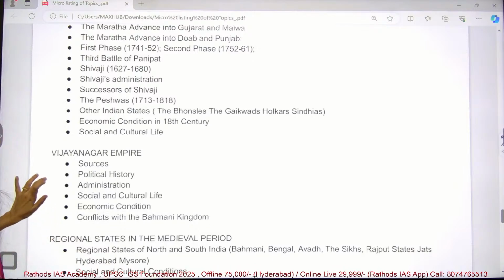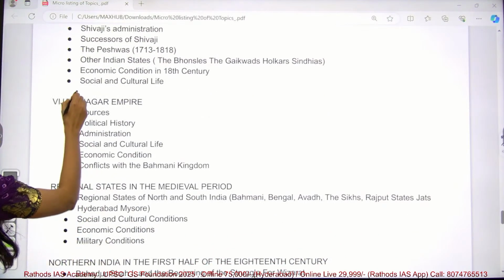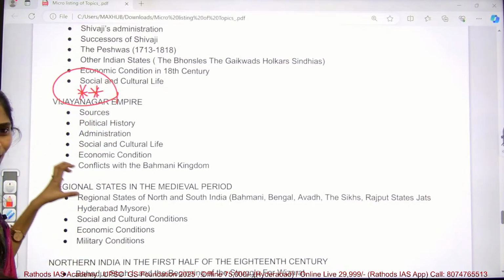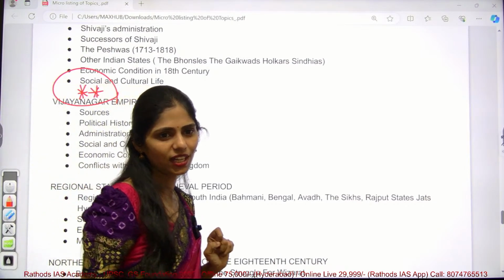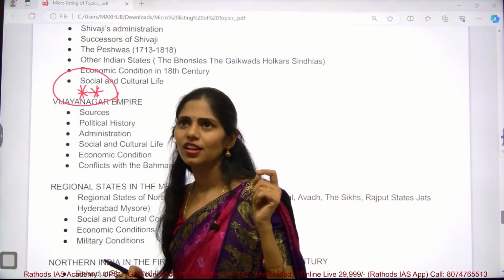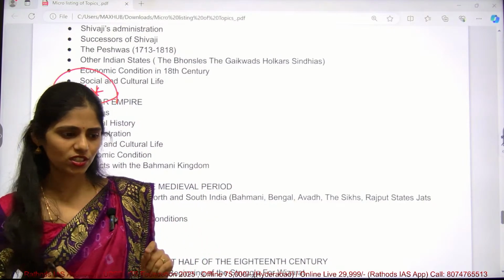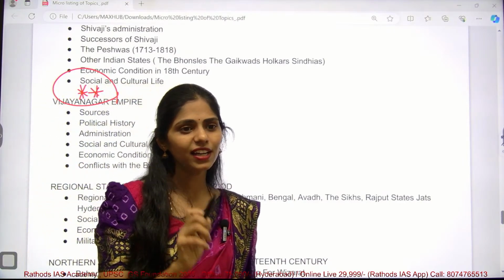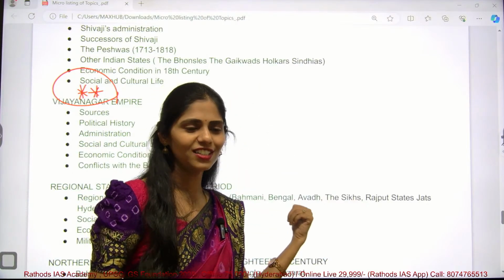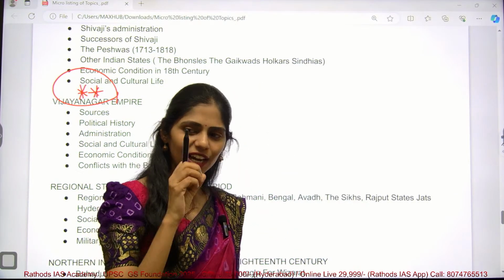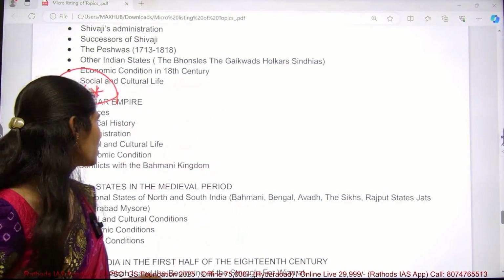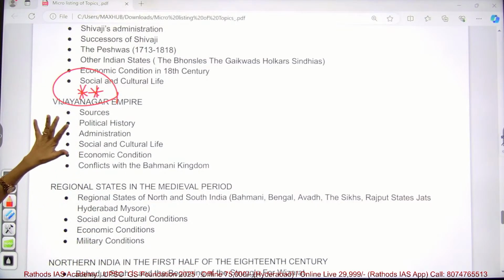And next one is, you have to know the Vijayanagara Empire. This is very important, and you can get lots of prelims questions from this. In 2019 there was a very simple question. If I am not wrong, the question was: Kalyana Mandapas introduced by, and they gave 4 options A, B, C, D. That answer is Vijayanagara Empire. In that way, if you know the concept clearly, you can answer those simple questions.